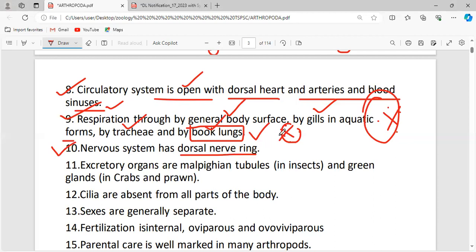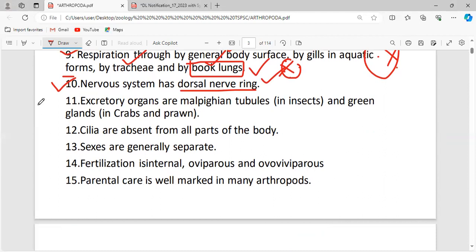Now the nervous system has a dorsal nerve ring. It is a well-developed nervous system too. Excretory system: Malpighian tubules. This can also be asked as a question in the case of insects: what is the excretory organ present in insects? You have to know that it is nothing but Malpighian tubules.